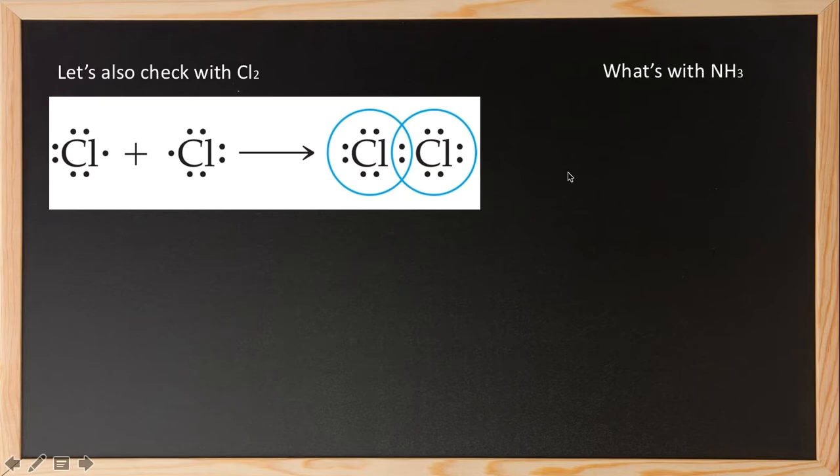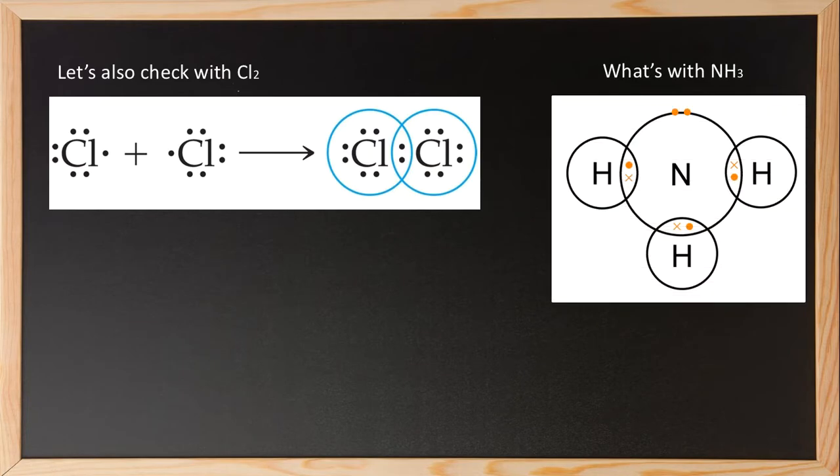Now let's check with NH3. In NH3, nitrogen is surrounded by 3 hydrogens. Nitrogen has 5 valence electrons, whereas each hydrogen has 1 valence electron. So to attain the nearest noble gas structure, nitrogen shares one electron from this hydrogen, one electron from this hydrogen, and one electron from this hydrogen, and attains the nearest noble gas structure.